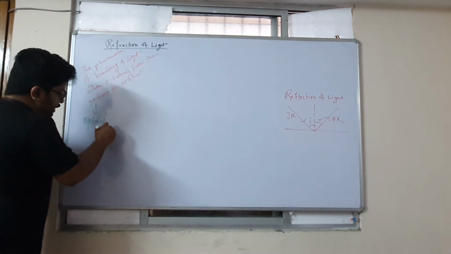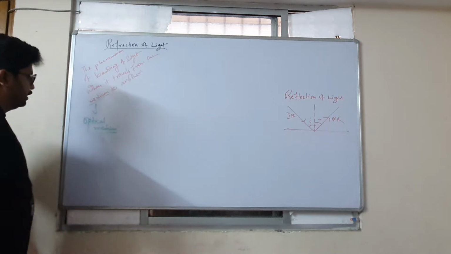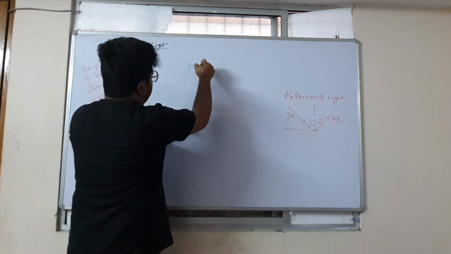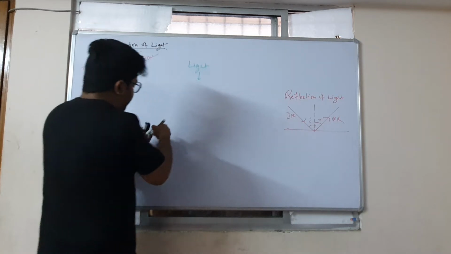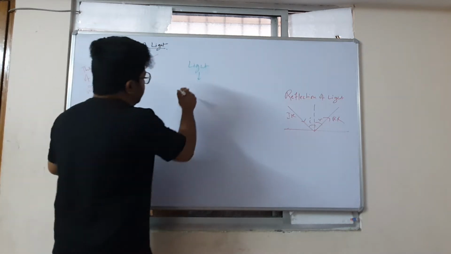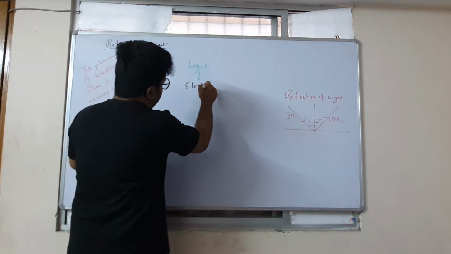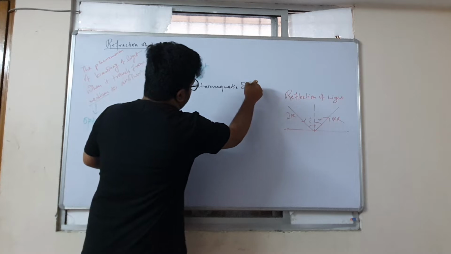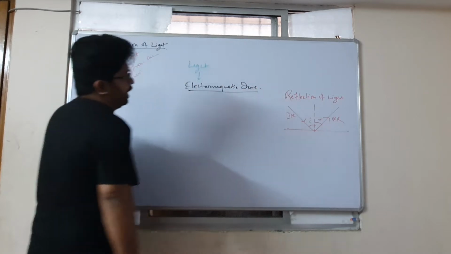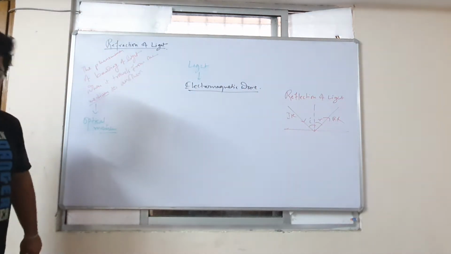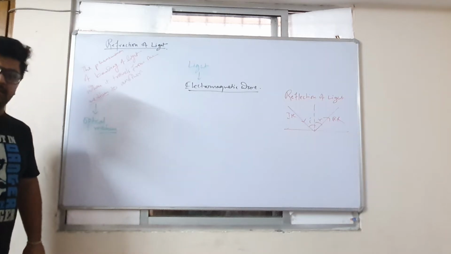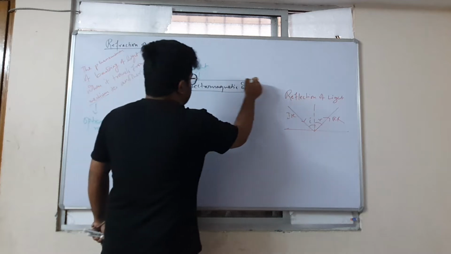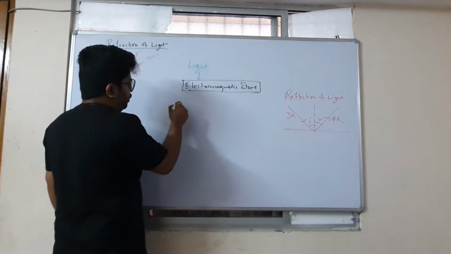You see what the basic thing is, that light, I taught you, is an electromagnetic wave, did I in my previous videos? Yes or no? Tell me. Yes. You have understood light to be an electromagnetic wave, yes or not? Now when light is an electromagnetic wave, then what is light?